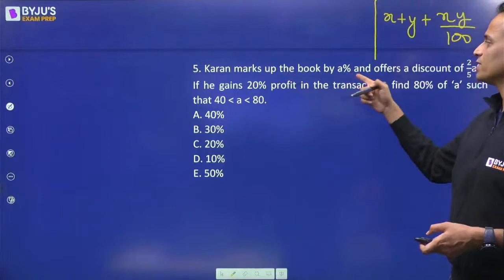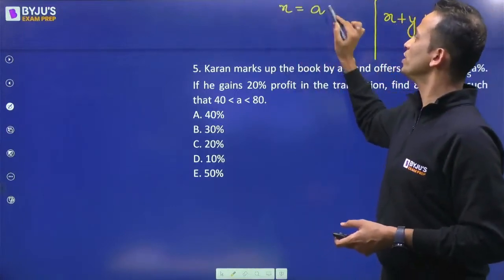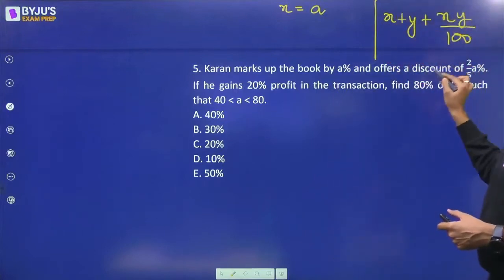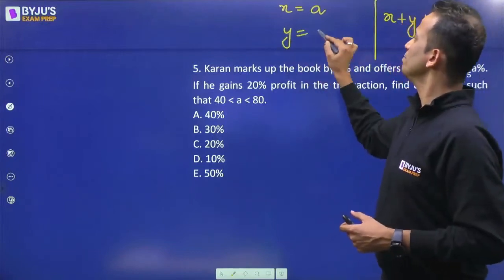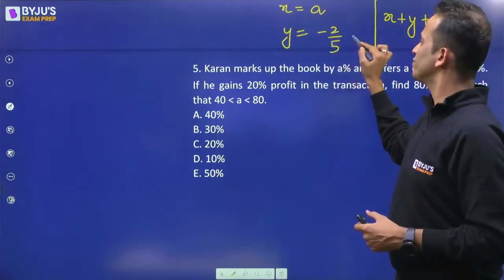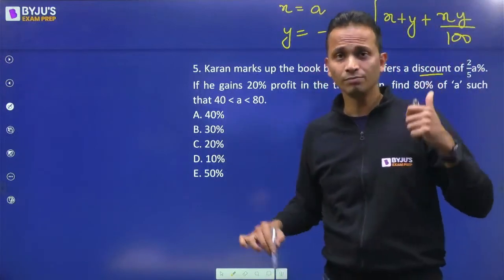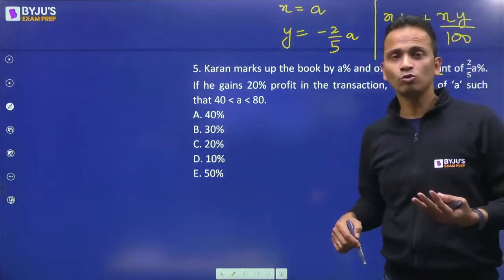Now, first of all, there is a markup of a percentage. So I can say that the value of x will be equal to a plus a. The value of y for this formula, there is a discount. So discount means a decrease. So value of y will be minus 2 by 5a. So I'll substitute these two values of x and y in the given formula, जो मैंने लिखा हुआ है formula, ठीक है? And we'll try to find out the value of a.